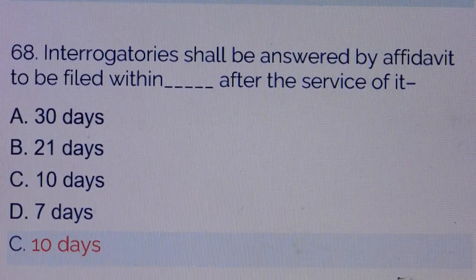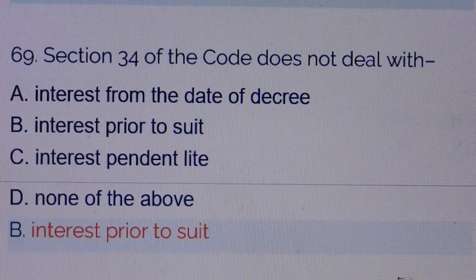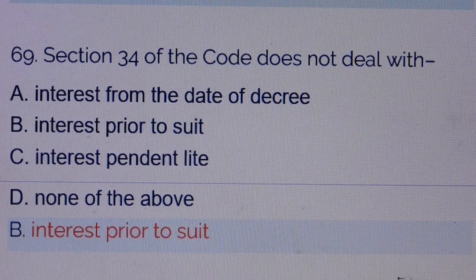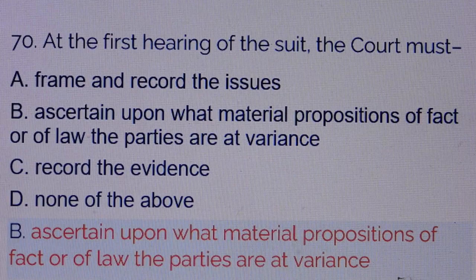Question number 68. Interrogatories shall be answered by affidavit to be filed within dash after the service of it. Answer is option number C, 10 days. Question number 69. Section 34 of the code does not deal with. Answer is option number B, interest prior to suit. Question number 70. At the first hearing of the suit, the court must. Answer is option number B, ascertain upon what material proposition of fact or of law the parties are at variance.